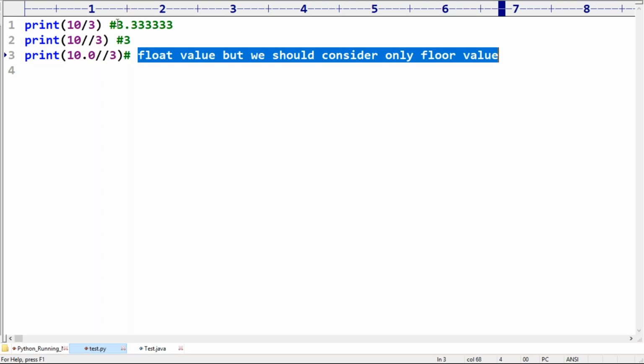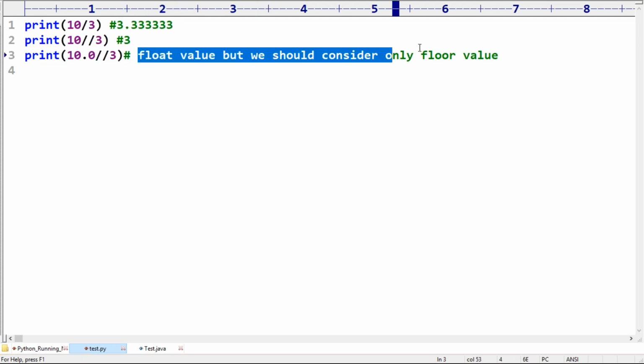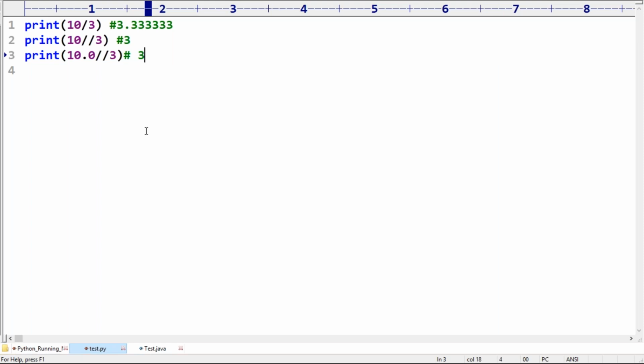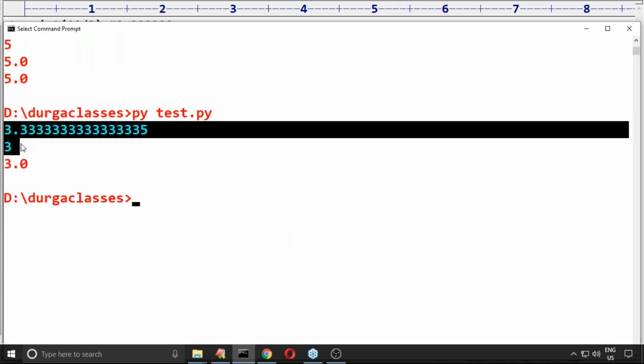I want a float value. 3.3333 is the original result. Further, the float value of the floor value, 3.0, is what we are going to get. Now observe, is it the same result or not?